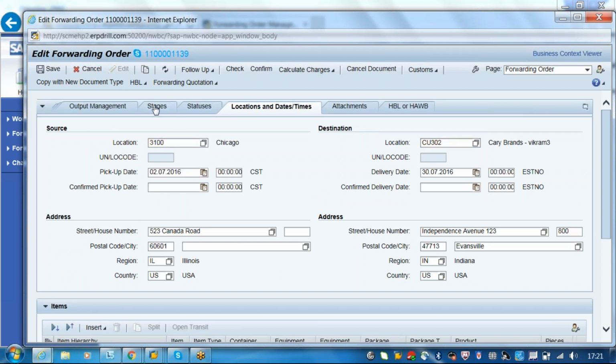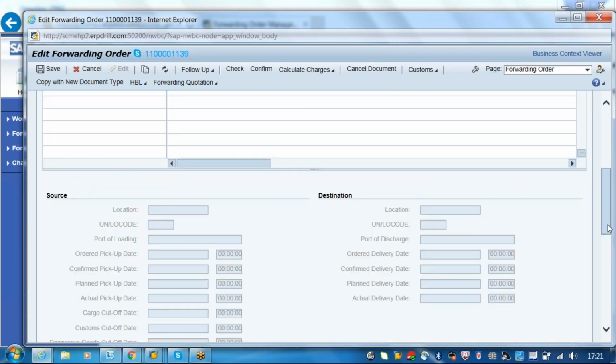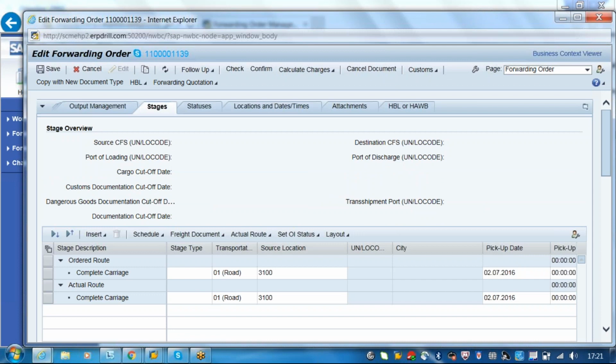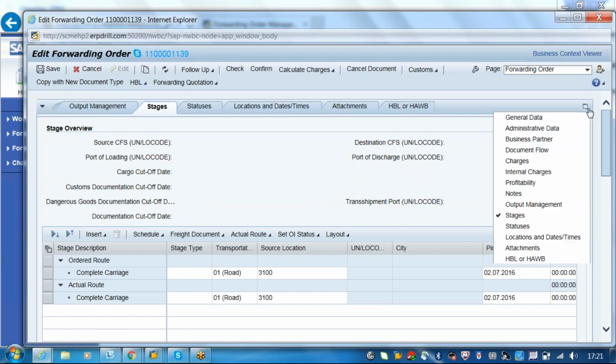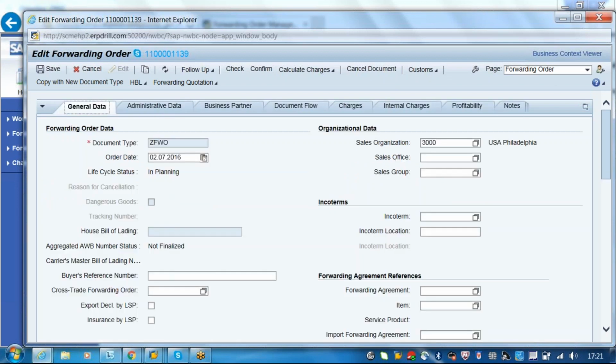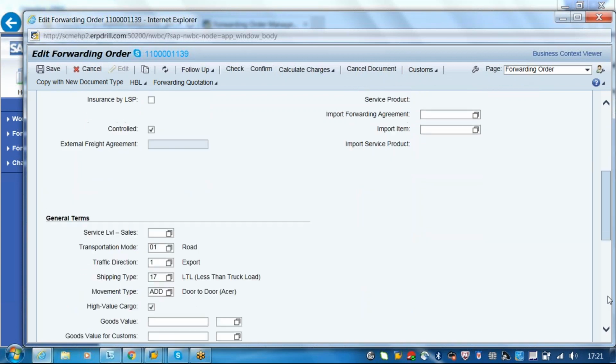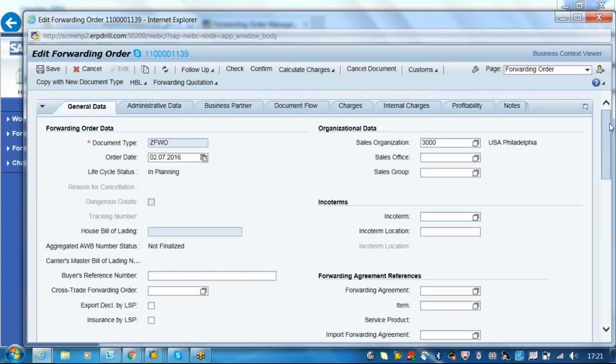If you come to the stages here, why is it showing only four stages? I think the stages configuration is not done. I will come to it later.